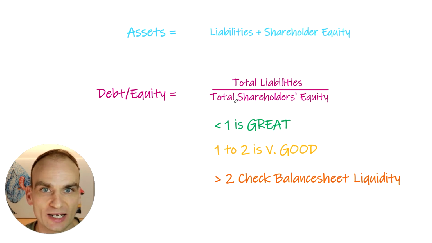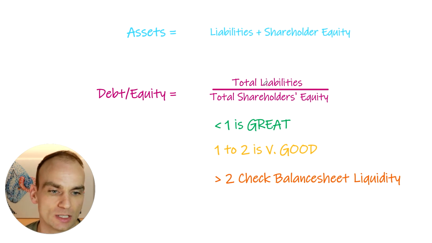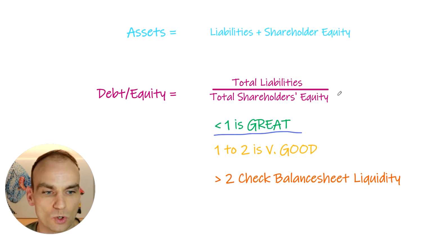So how does a balance sheet balance? Well, on a balance sheet, we've got our assets, and that's equal to both liabilities and shareholder equity. We're taking the liabilities and dividing it by our shareholder equity, and that'll give us a ratio. So if the liabilities are less than 1, it means that we have more shareholder equity. This is great. It means that the business is under-levered.